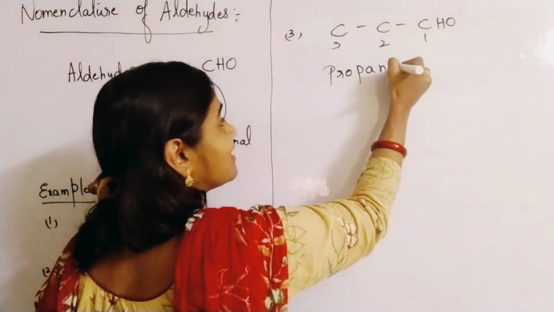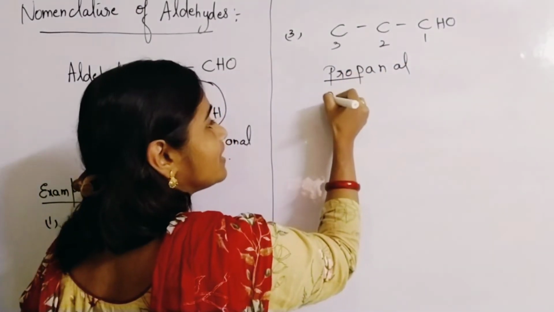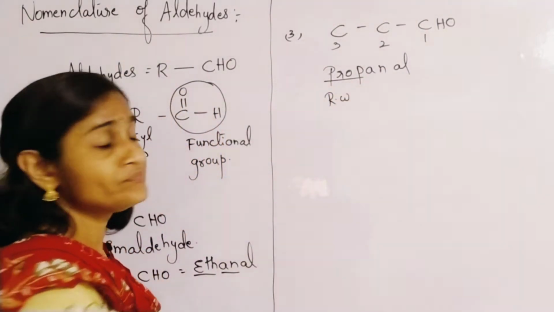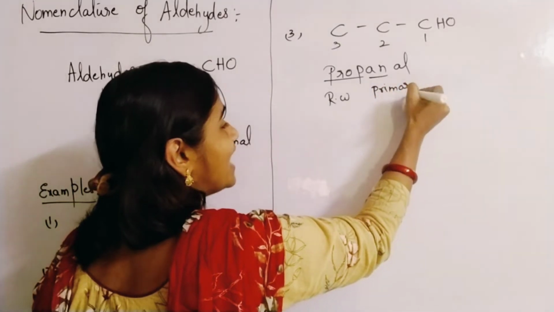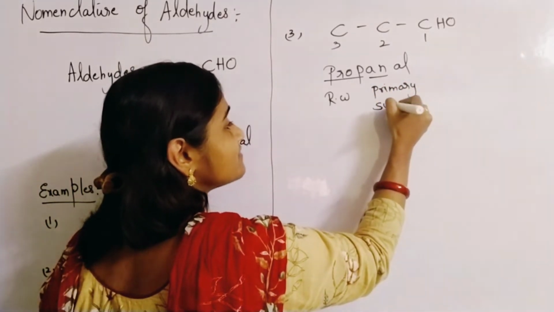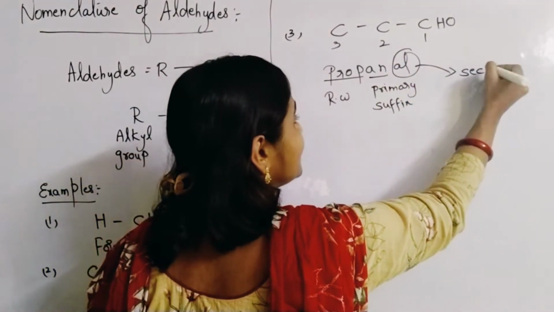Propanal. Prop is the root word. I am writing in short RW. An is the primary suffix, and al is the secondary suffix.